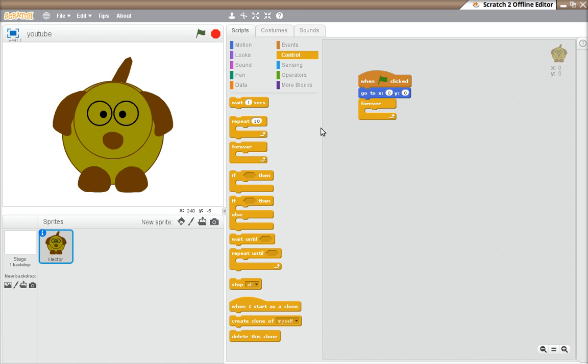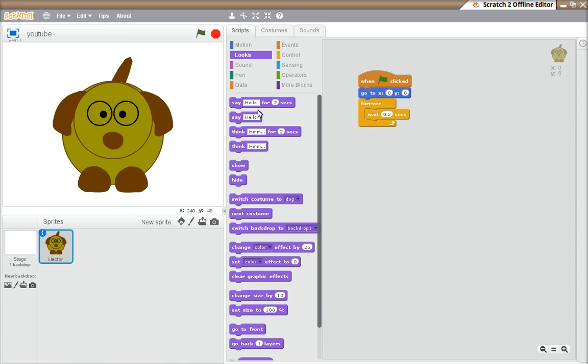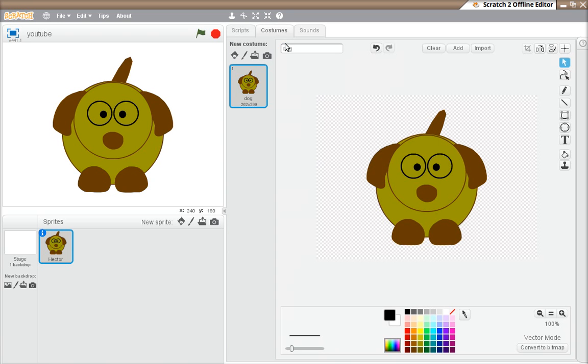some forever, wait, and next costume. And of course if we run it at the moment, there's not a lot happening, and the reason for that is obviously there's only one costume.